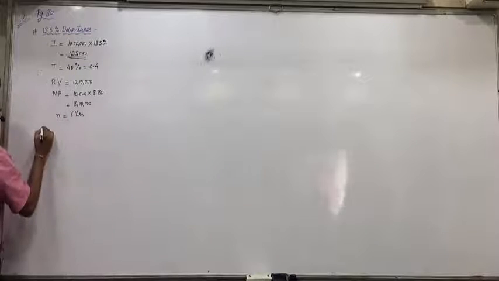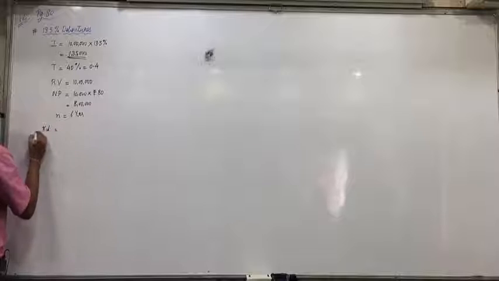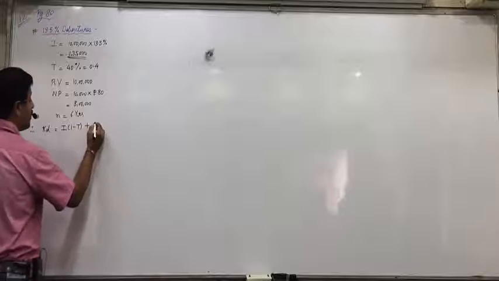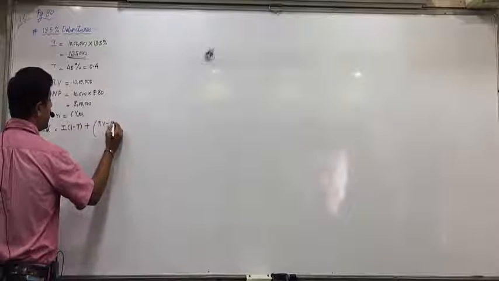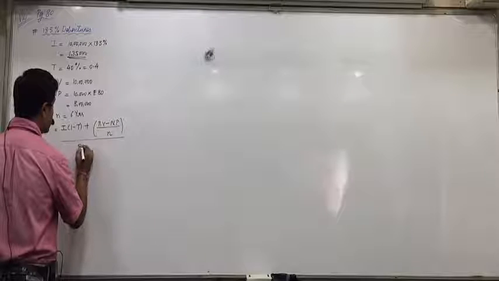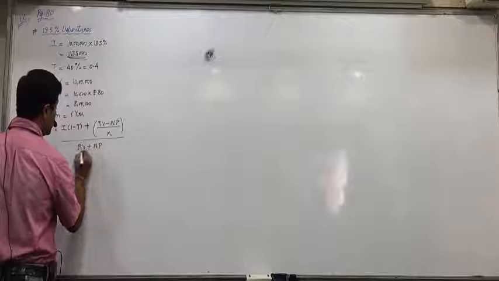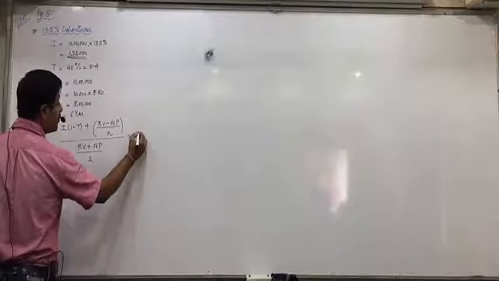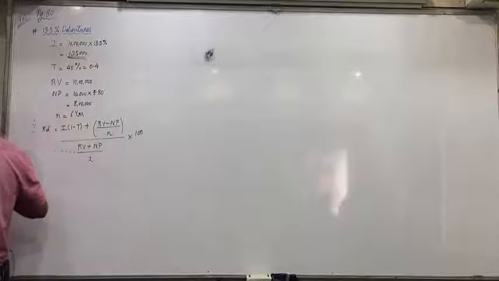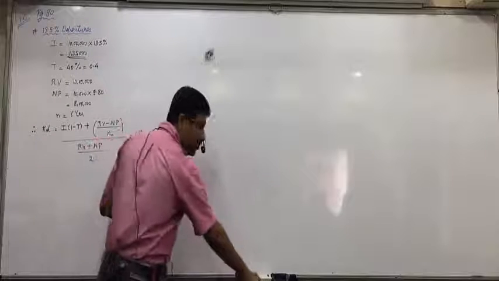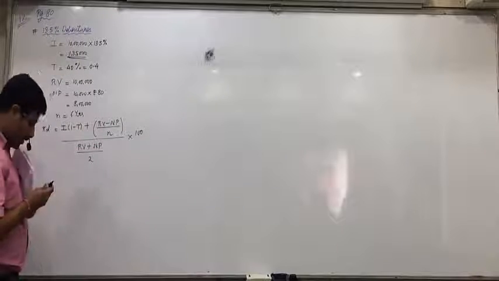So KD is equal to I(1 minus T) plus RV minus NP upon N, upon RV plus NP upon 2, into 100. Put the values.